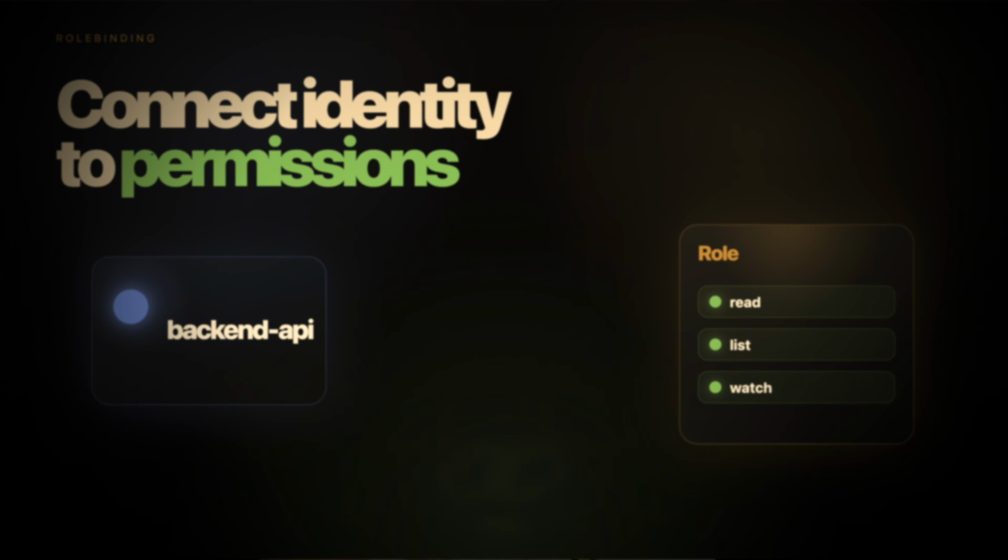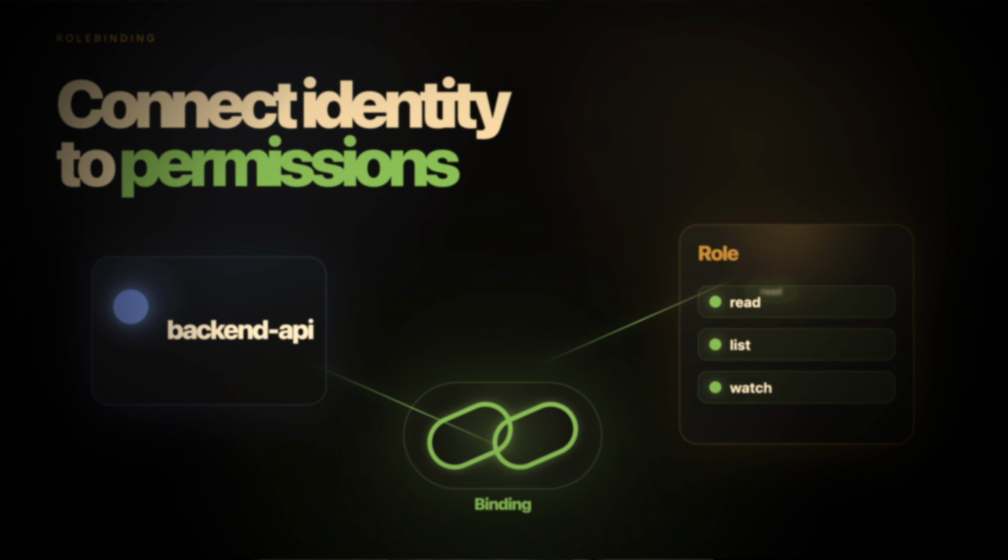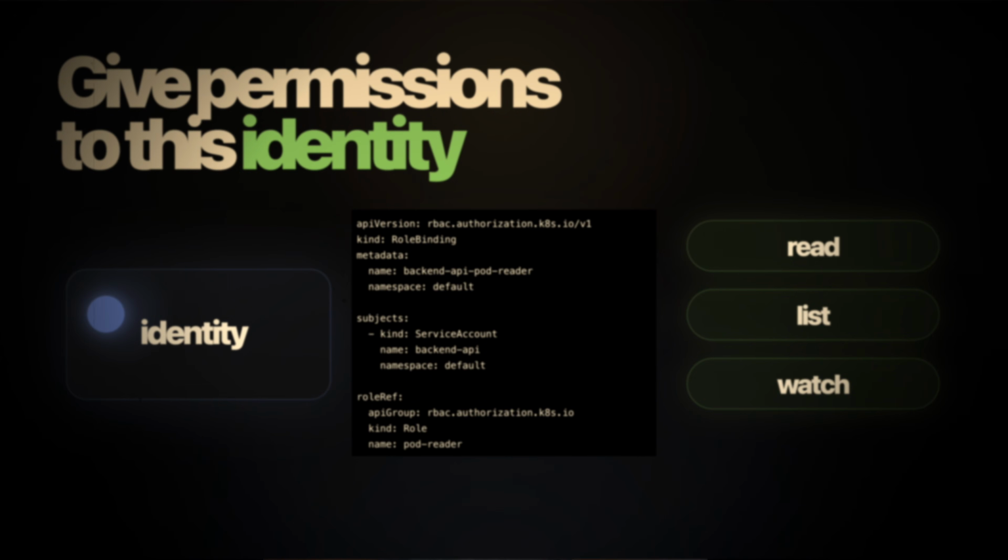This is usually the moment where RBAC clicks for people, because a role itself doesn't grant access. Identity itself doesn't grant access. They only become useful when they are connected. That's the job of the role binding. A role binding simply says: give this permission to this identity. That's it. So now our flow looks like this. There is a pod, there is a service account, there is a role binding, and that connects to the role.